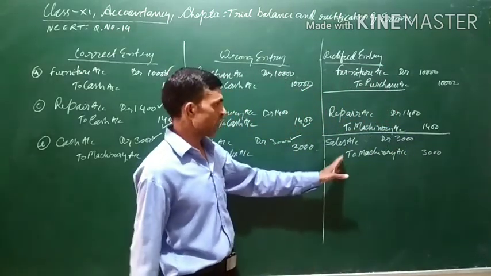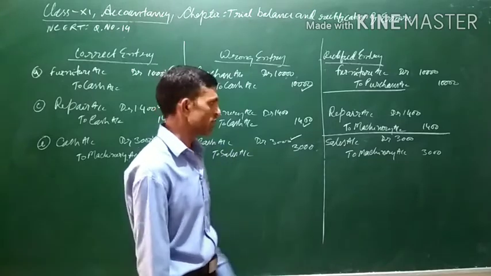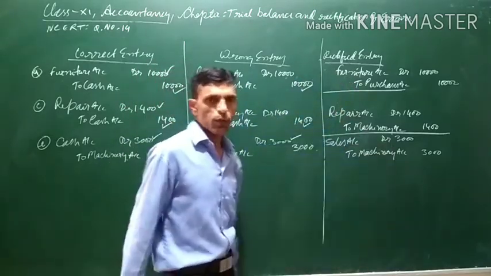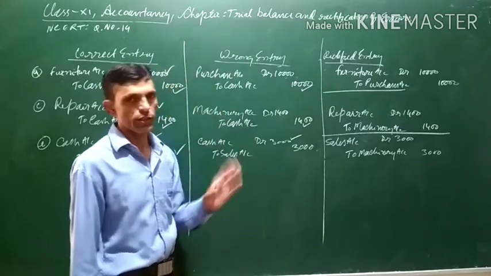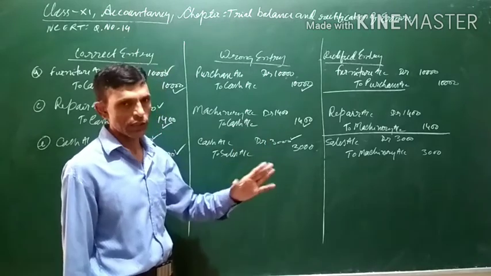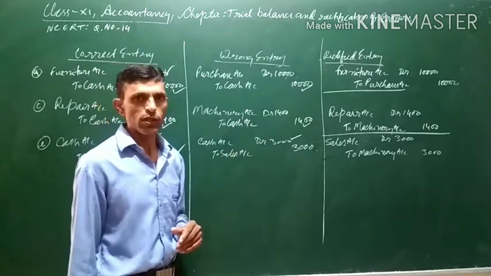So there is no need to open suspense account here in this case. Whenever debit and credit amounts are equal, there is no need to open suspense account. Only when there is a difference while passing the rectification entry, any difference in the debit and credit amount, the balance will be transferred to suspense account.